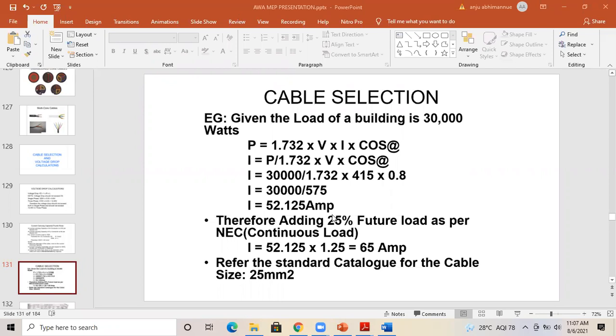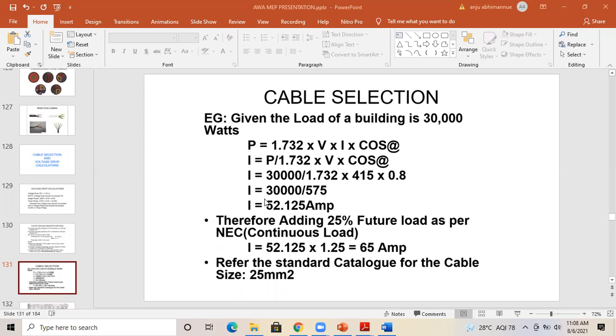Given the load of a building is 30,000 watts, here P equal to root 3 VI cos phi, that is 1.732 into V into I into cos phi. So substituting all the values, you will be getting I is equal to 52 ampere. Okay, then after that adding 25% for the future load as a safety factor. Okay, so at least you have to add 20 to 25%. Then you have to select the cable.